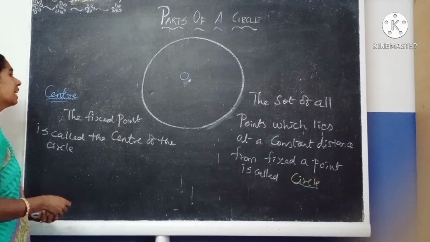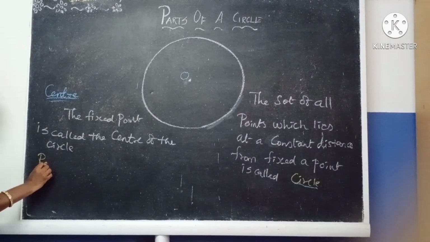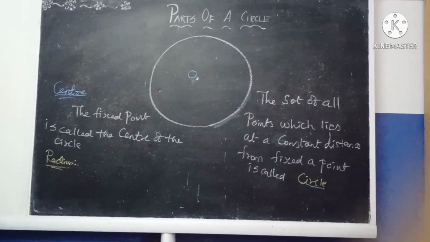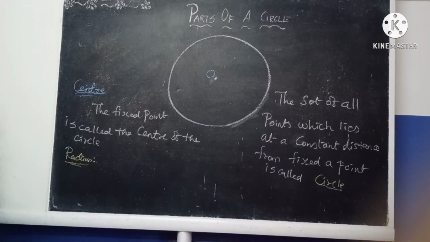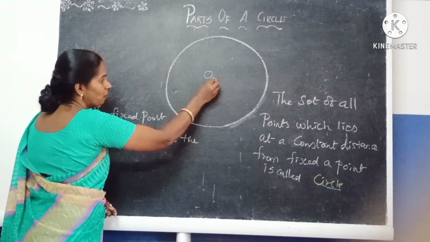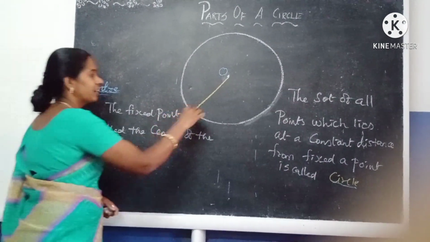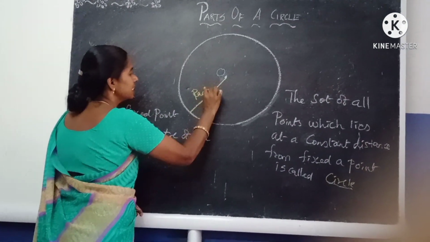Next, what is a radius? The distance between the fixed point and any point on the circle is called the radius of the circle. What is that?